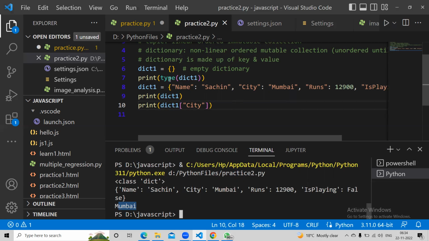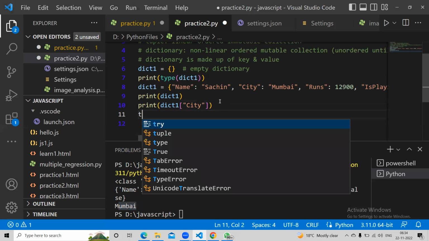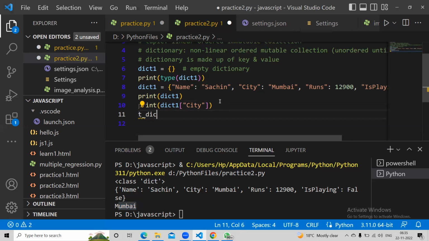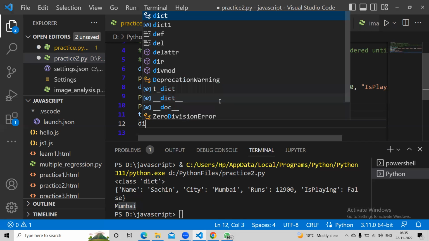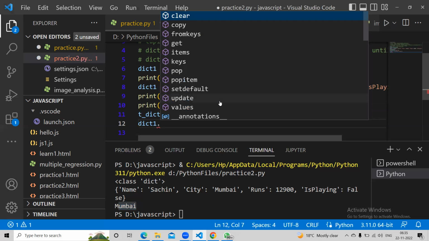So let's say I want to add one more set of values to this. I'll say T dictionary, temp dictionary, equal to country colon, let's say India. So now when I do dict1 dot, you see these are different options: clear, copy.